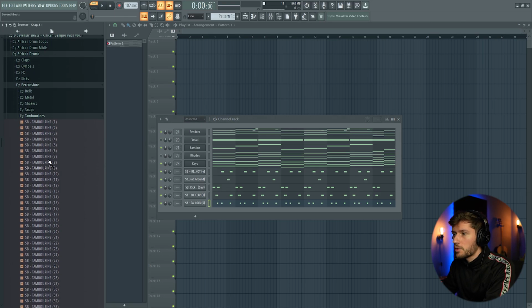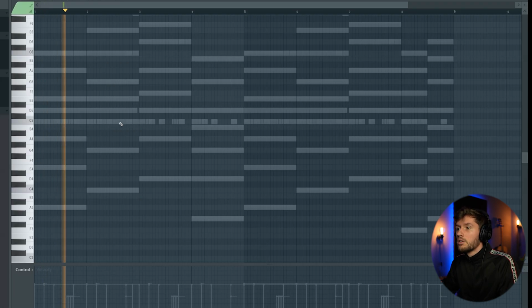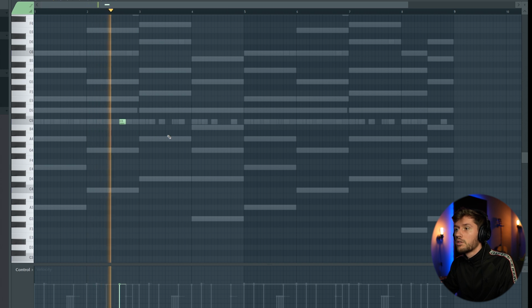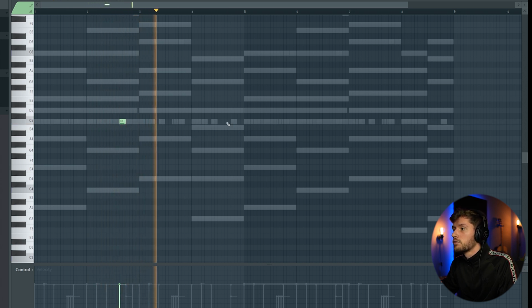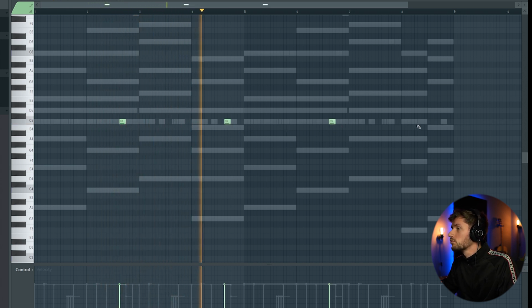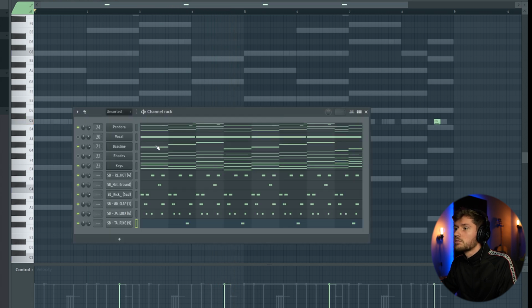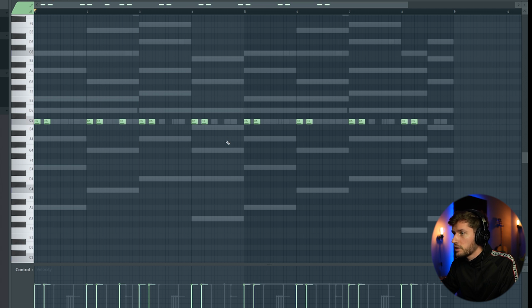I'm going to add a tambourine. I'm going to make an adjustment to the kick pattern. I'm going to add a kick right here.